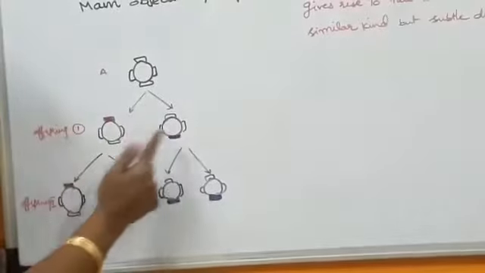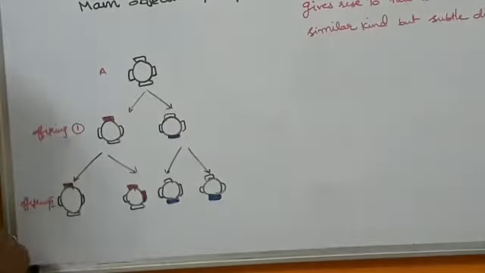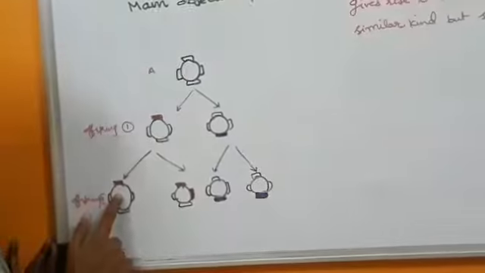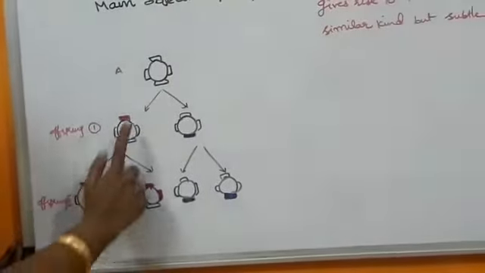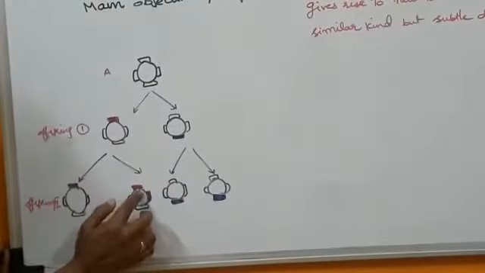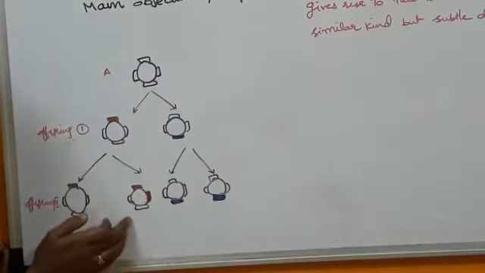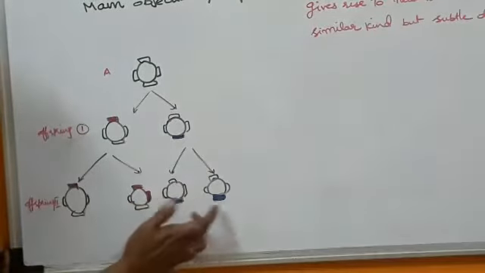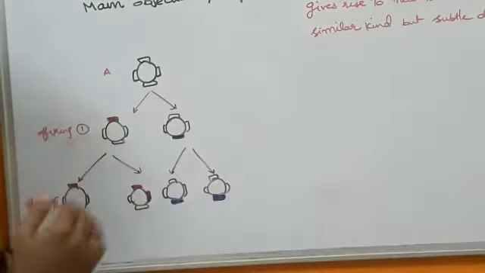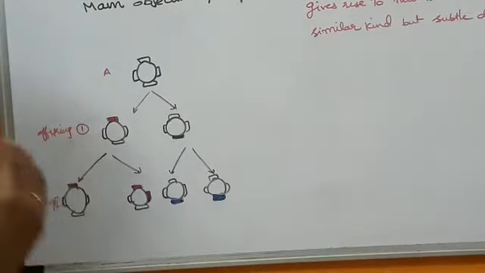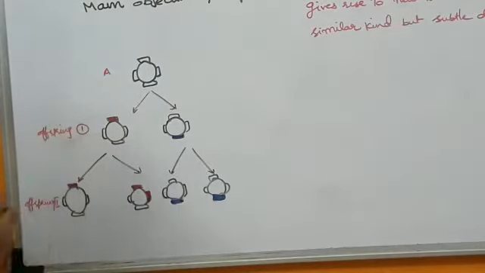Then these 2 organisms gave birth to 2 organisms. Now you see, the same as it is like this. This is offspring 2, and this has still more variations, that is 2 more dots it got. And here the same thing. So the changes, the variations, may accumulate generation after generation.